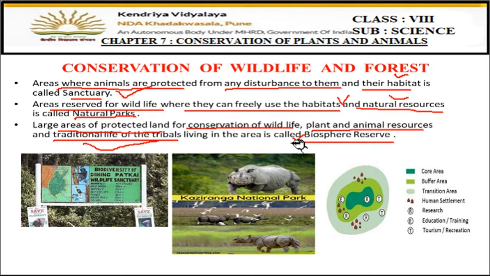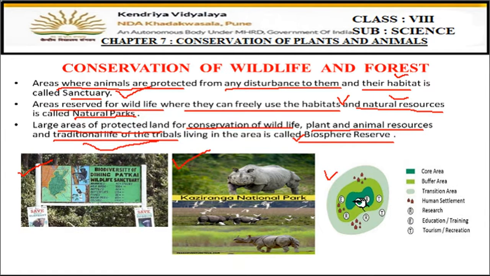So in that particular area, if anything is present inside, everything is conserved and protected. So they are called the biosphere reserves. Here you can see some examples. One is a picture shown of Kaziranga National Park, which is in Assam. And another example you can see here, a wildlife sanctuary, Patkai Wildlife Sanctuary. Okay. And such types of maps are also given outside.